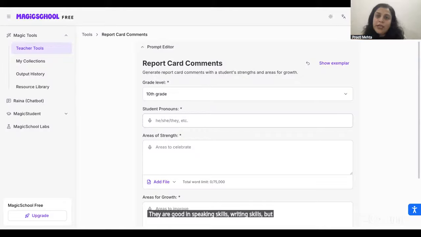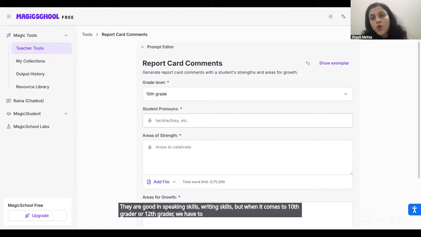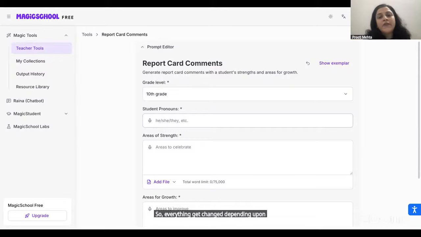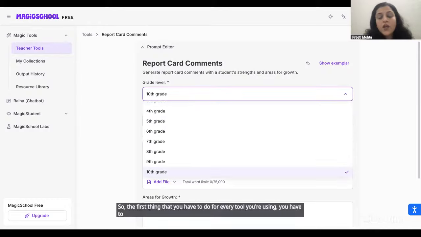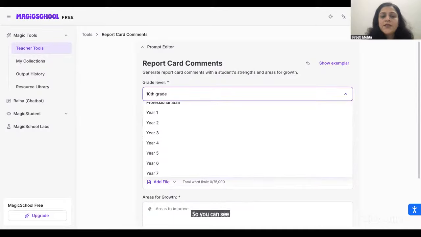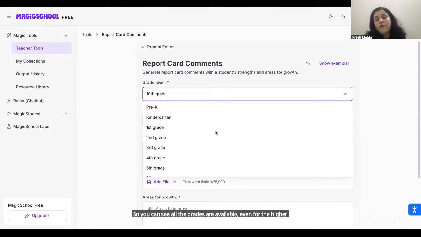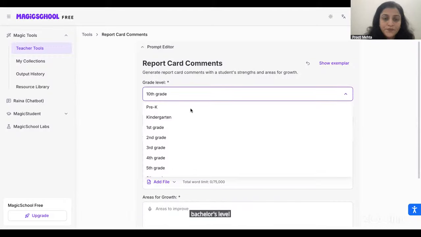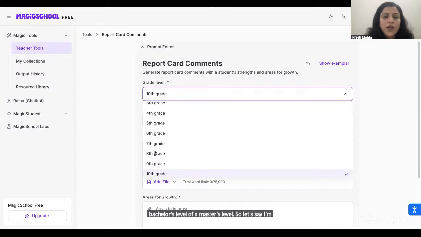But when it comes to a 10th grader or 12th grader, we have to focus more on the academic part. We have to tell where a child is lacking academically, so that they can score well in their board exams. So everything changes depending upon the grade level. So the first thing that you have to do, for every tool you're using, is select the grade, so that you get the response depending upon the grade level of the child. For example, I have selected 10th grade. If you want to change it to younger grades, you can. You can see all the grades are available, even for the higher levels, like bachelor's or master's level. So let's say I'm selecting grade 8.